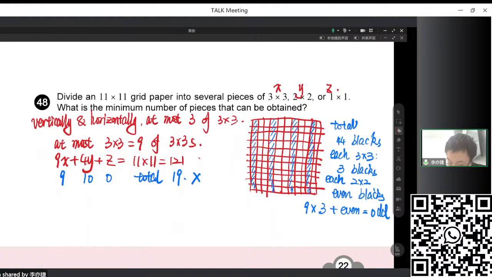But in total we actually have 44 grids. So if we don't want to use the 1 times 1, it's not possible. It's not possible to just use the 3 times 3 and 2 times 2 to finish this work. So this one is not able to be done. So we should find a larger solution.